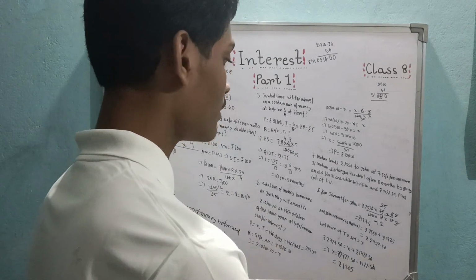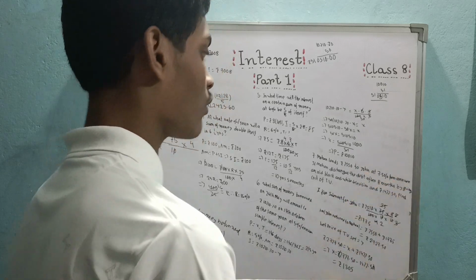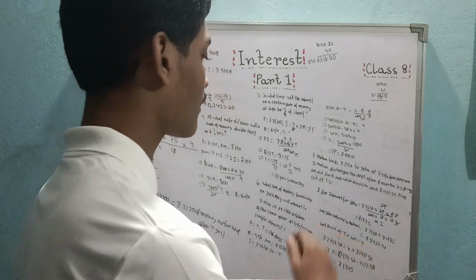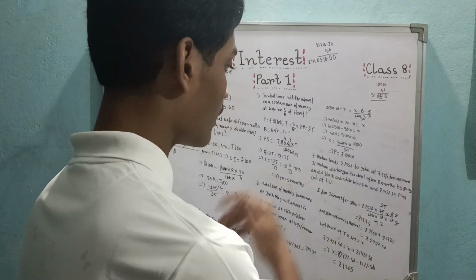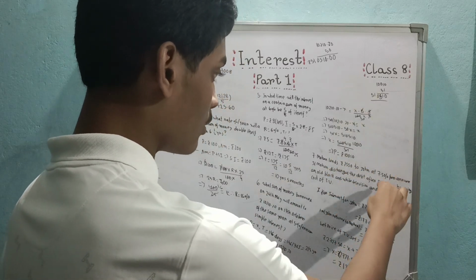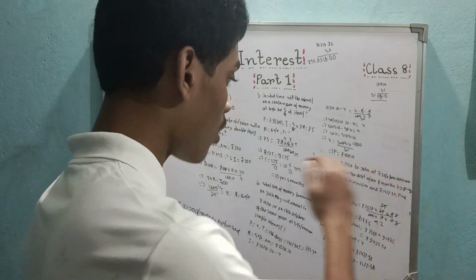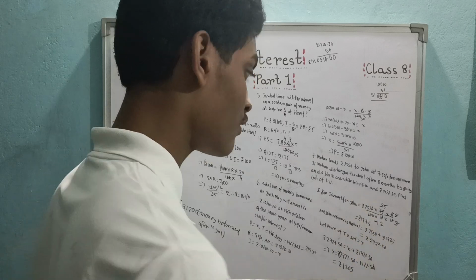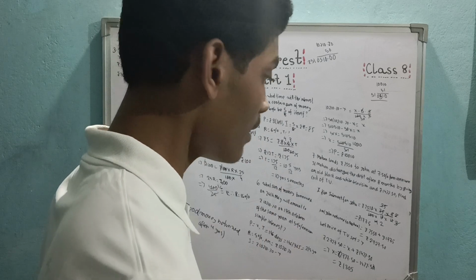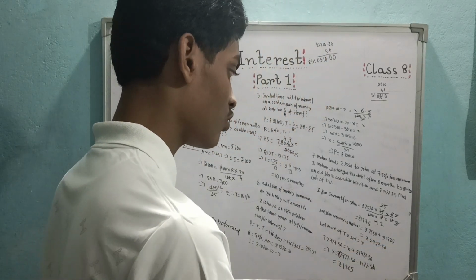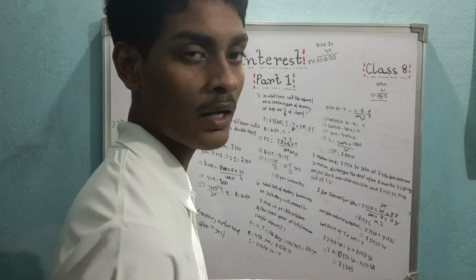Means he has to return the money to Mohan. How is he doing it? With some money and another cost of the TV set. These two total, he returns the money. So first of all we have to calculate what amount of money he has to return actually. How? The interest equals principal into rate into time by 100, you get the interest. Amount, which is actually the sum of money John will return to Mohan, is principal plus interest. Now if I take the price of the TV set as X, then the amount of money returned by John, 2727.50, equals the price of the TV set and this additional 1422 rupees.